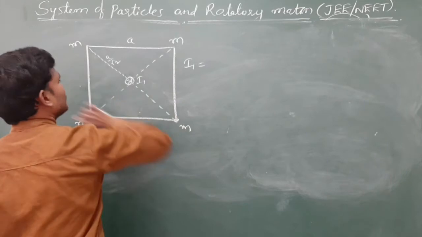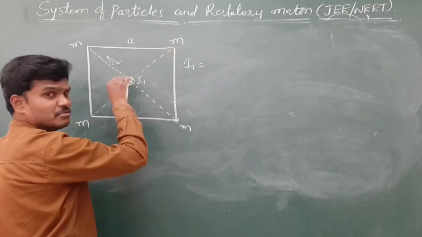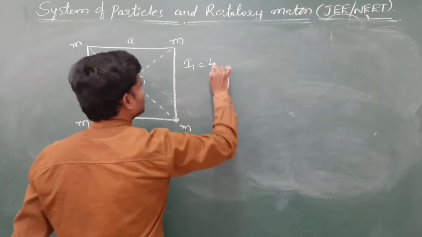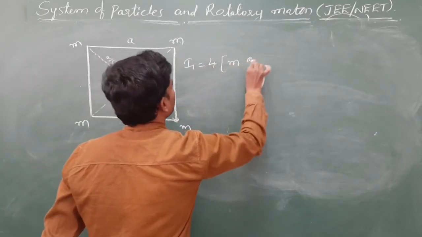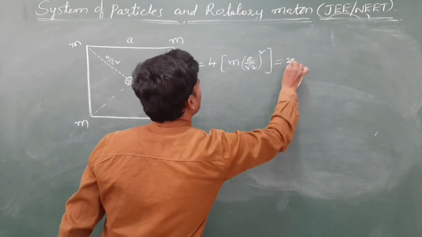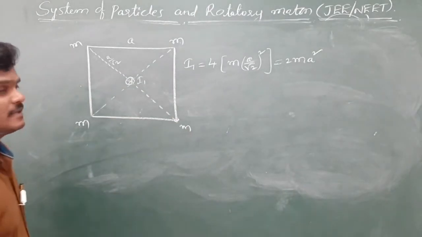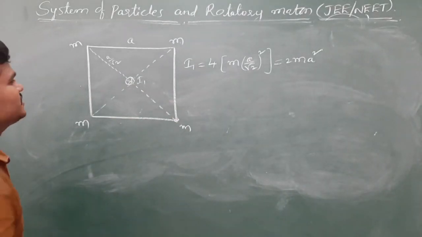There are 4 masses. M into A by root 2 square, M into A by root 2 square, M into A by root 2 square, M into A by root 2 square. 4 times M into A by root 2 square. So 2m A square.